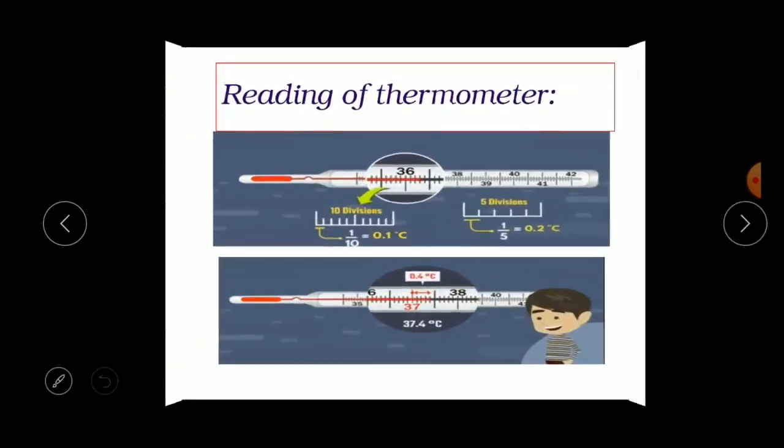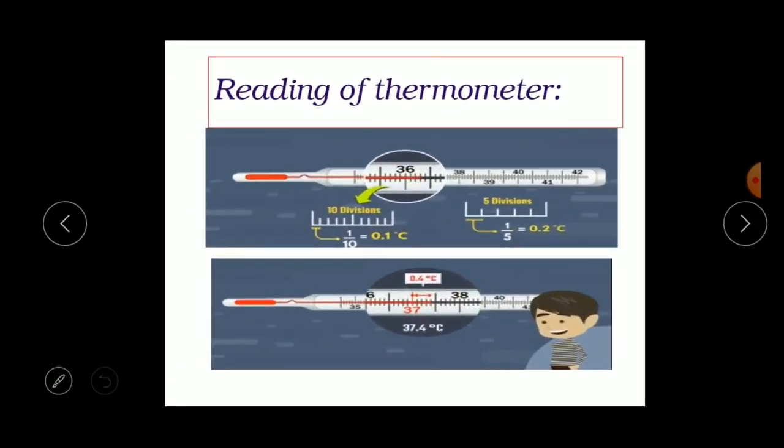Next, how to read the thermometer? There are divisions between two consecutive numbers. Here is 36, next is 37, 38, 39, 40. Can you see this reading here?